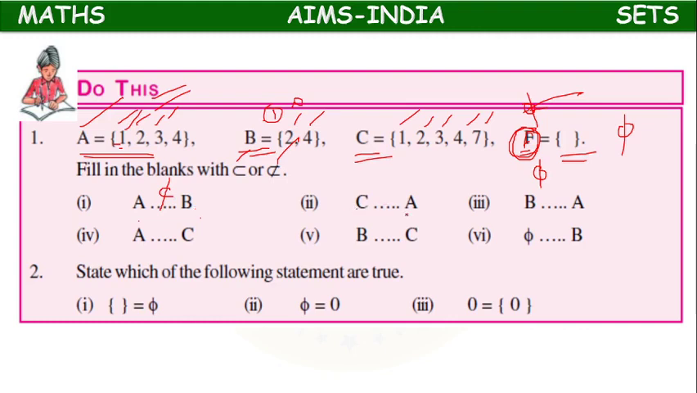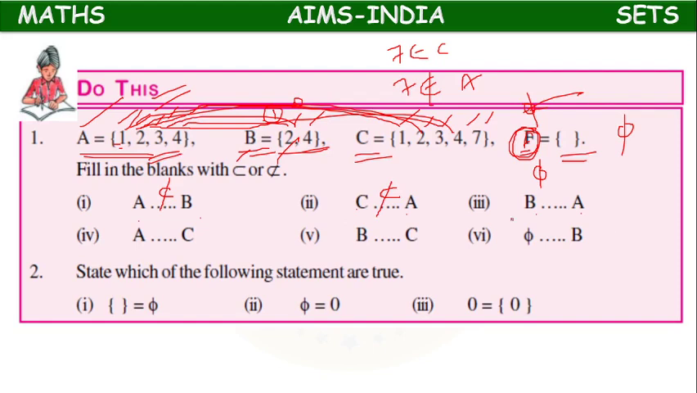C is a subset of A? 1 is present in A, 2 is present in A, 3 is present in A, 4 is present in A, but 7 belongs to C and 7 does not belong to A. So C is not a subset of A. B is a subset of A? 2 is there, 4 is there. All elements of B are present in A. So B is a subset of A.